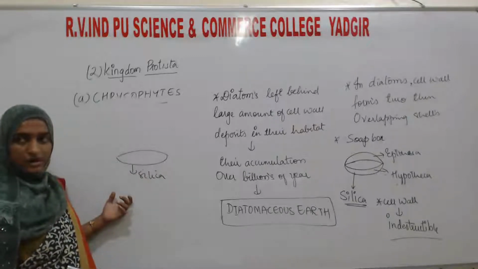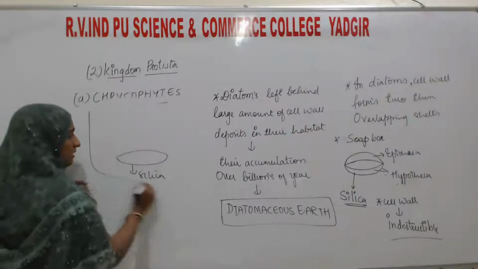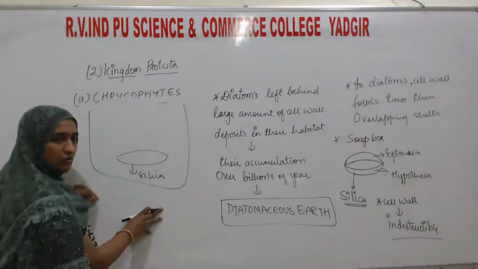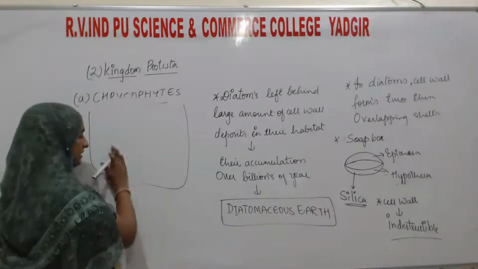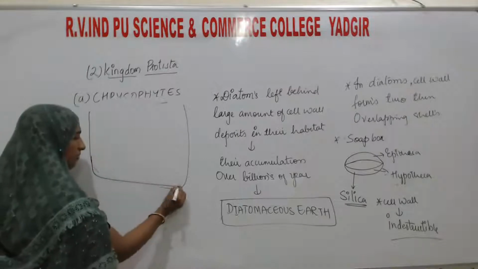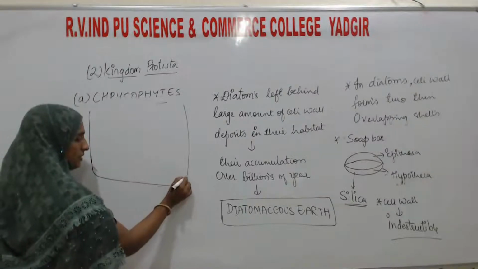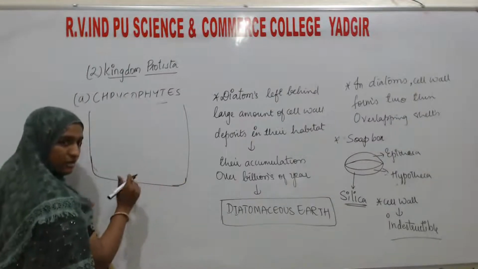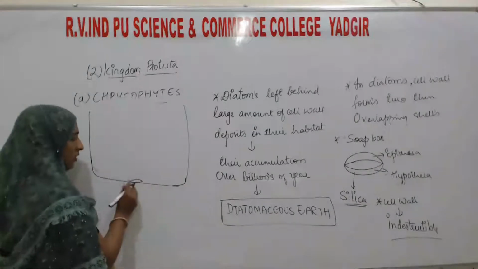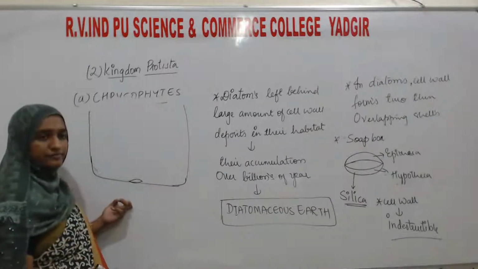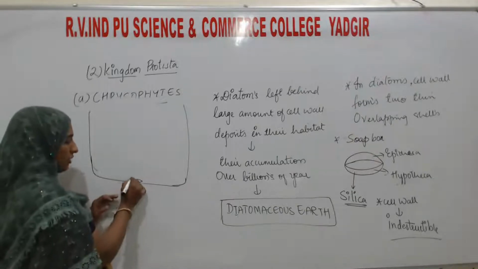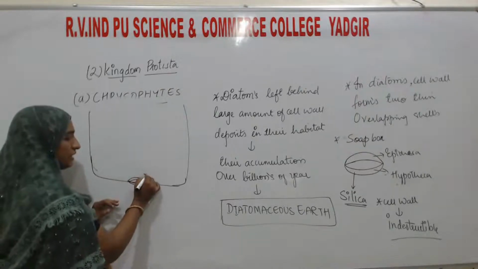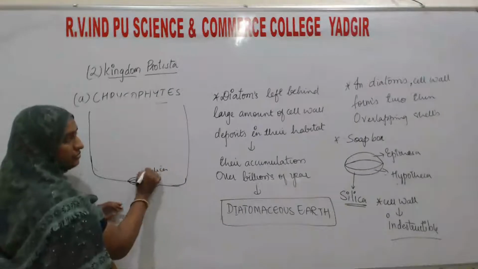These are aquatic, they are present in water bodies, and diatoms especially will be present at the bottom or in the depth of the water. In the cell wall there is a presence of silica. This I already told you.